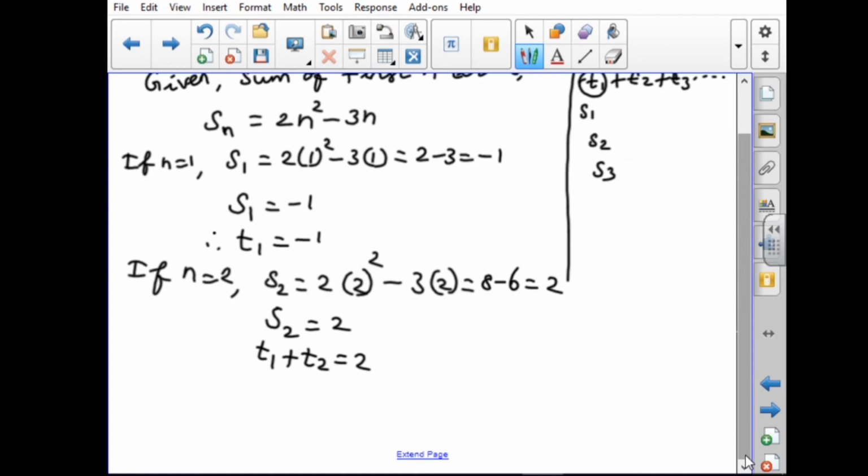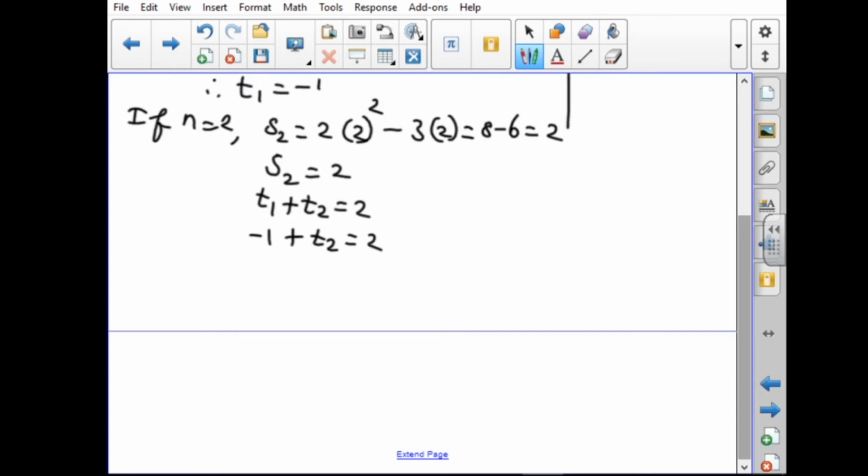Already we know the value of T1, so we substitute here: minus 1 plus T2 equal to 2. Next, T2 equal to 2 plus 1, so T2 equal to 3. Already we know T1, now we got T2. Next, I am going to give n equal to 3. n equal to 3 means S3.